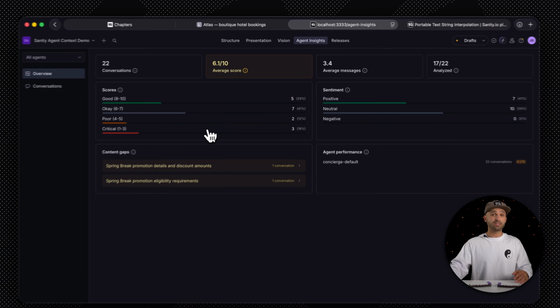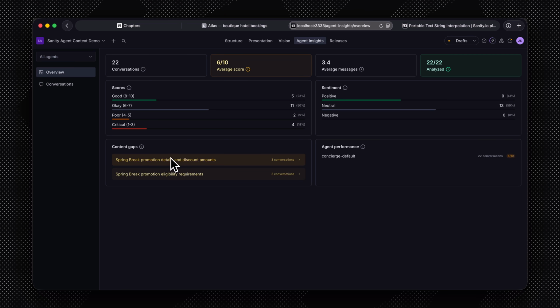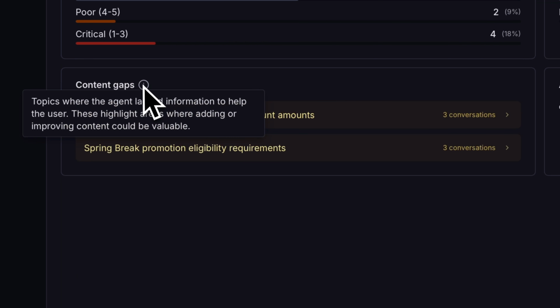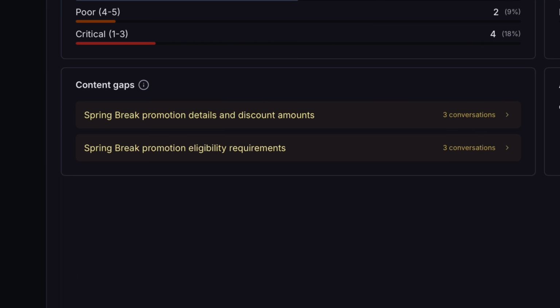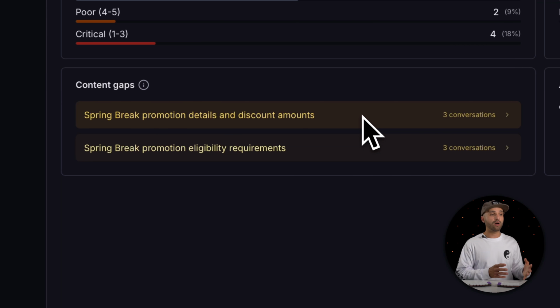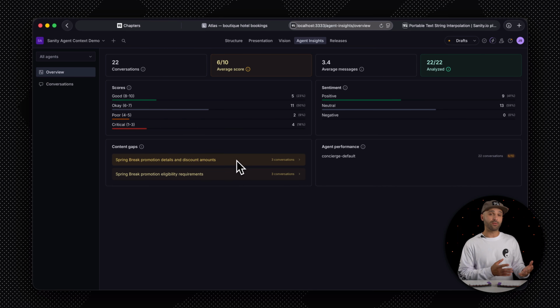This is a part of Sanity Context, which lets you connect your agent that you build with whatever LLMs and harness that you want, but be able to connect it to Sanity with an MCP connection. We're going to see where this agent is failing, aka the content gaps. It's found 3 conversations where the spring break promotion details and discount amounts were ambiguous. So now, as an editor, if it is a shortcoming of the prompt, I can work within the same system that I edit my prompt and my content in. There's no learning new systems. It's not going to a new tab.